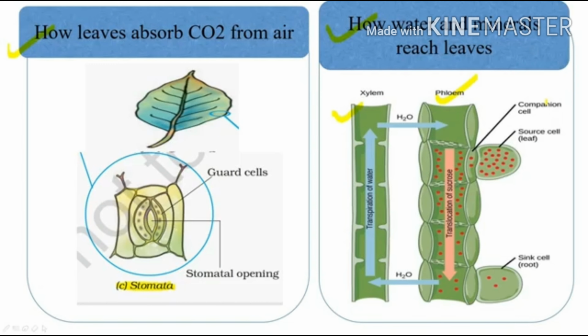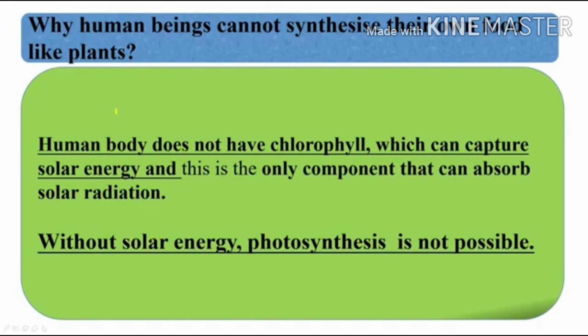And also in the leaves, there is a color pigment called chlorophyll, which gives green color to the leaves. It absorbs or captures the solar energy. It helps for photosynthesis. That is why human beings cannot synthesize their own food, because in human beings there is no chlorophyll. Only in green plants chlorophyll will be there. It is a pigment which can capture the solar energy, so it helps for photosynthesis. Without solar energy, photosynthesis is not possible.